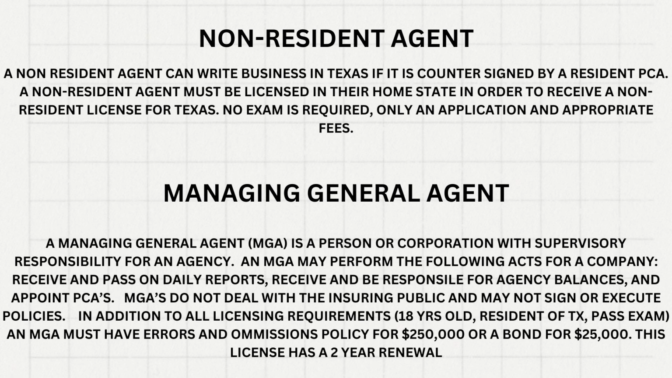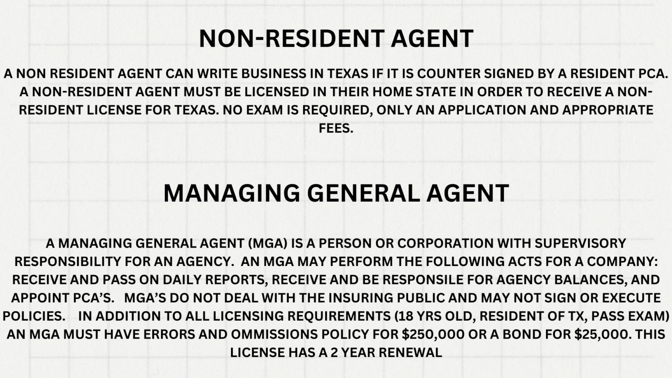Managing general agent. A managing general agent (MGA) is a person or corporation with supervisory responsibility for an agency. An MGA may perform the following acts for a company: receive and pass on daily reports, receive and be responsible for agency balances, and appoint PCAs. MGAs do not deal with the insuring public and may not sign or execute policies.